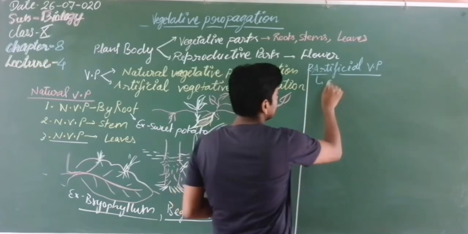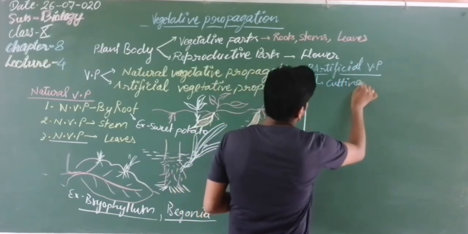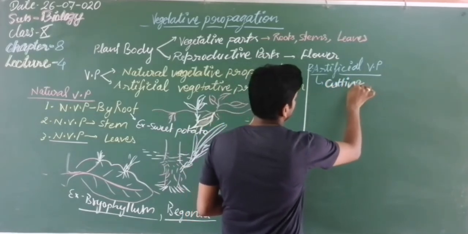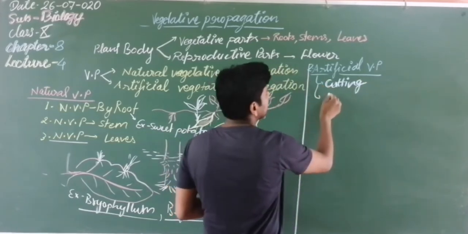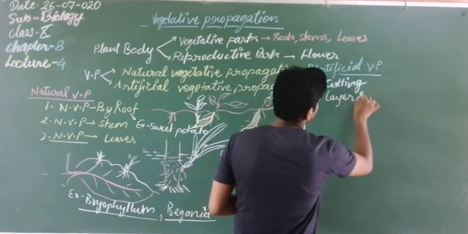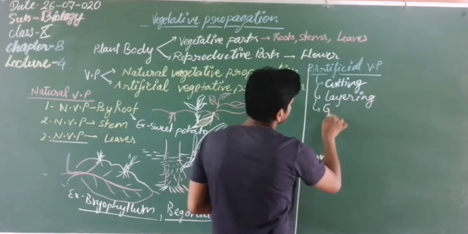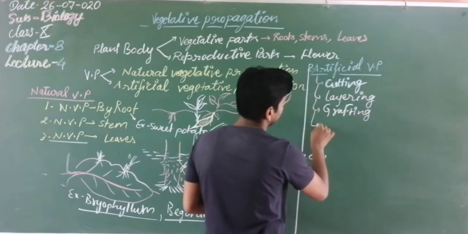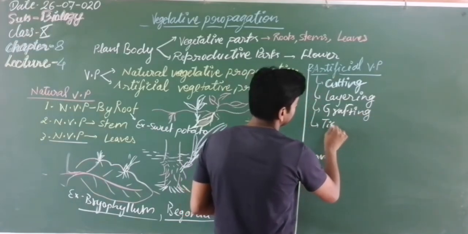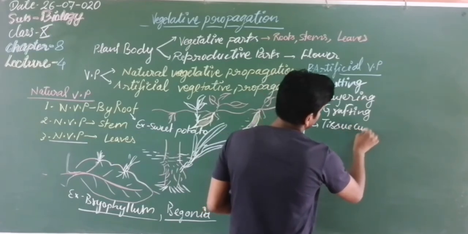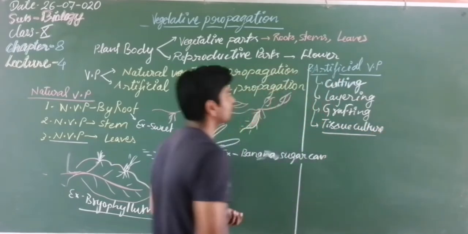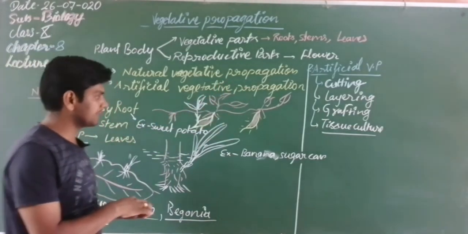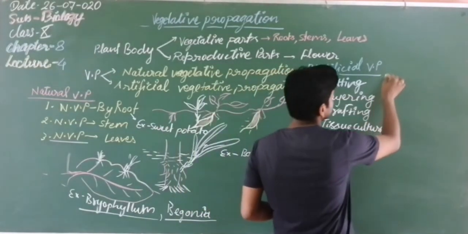What are these? Cutting, layering, grafting, and the last one is tissue culture. So here students, these are the 4 types we have to study in artificial vegetative propagation. What they are, let's discuss in detail. First we will discuss